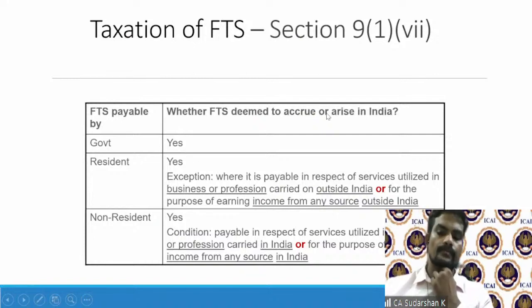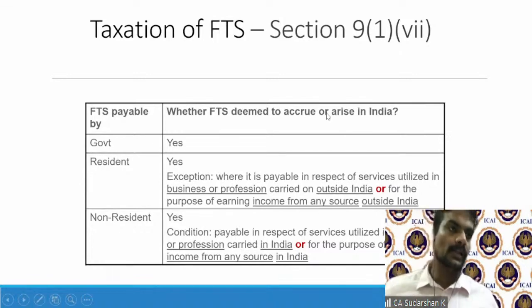Hello, everybody. Hope you have settled down. What we were primarily looking at before the break was royalty and FTS, as you may see in front of the screen. We are looking at non-resident income primarily. So when could a royalty or FTS amount to taxable income?